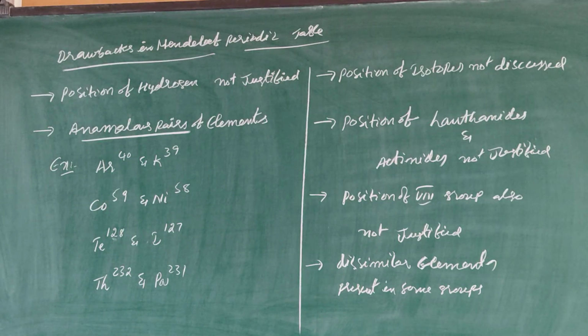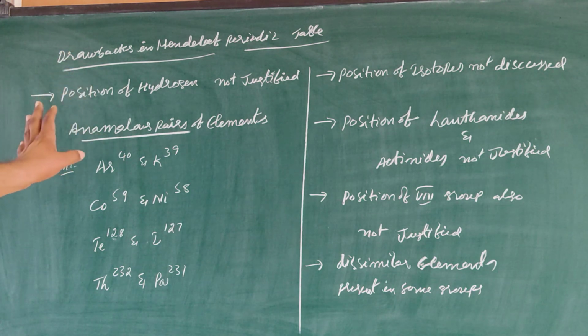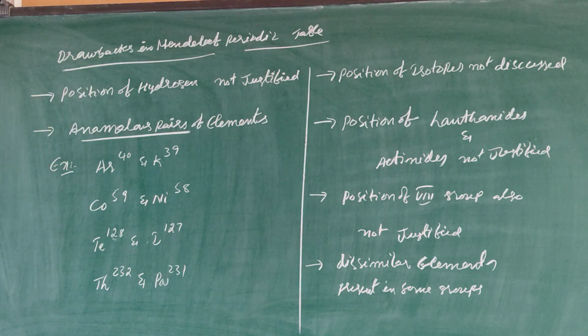Next one, these are the main drawbacks in the Mendeleev periodic table. In the Mendeleev periodic table, the position of hydrogen is not justified. The second one is, if you observe some pairs of elements, there is a decrease in atomic weight. So these pairs of elements are called anomalous pairs.